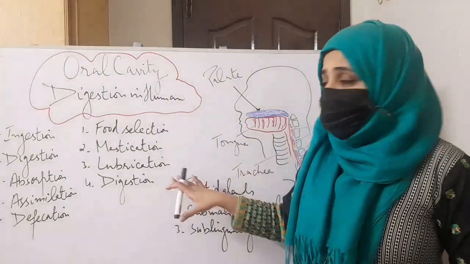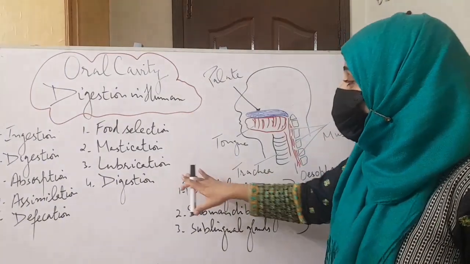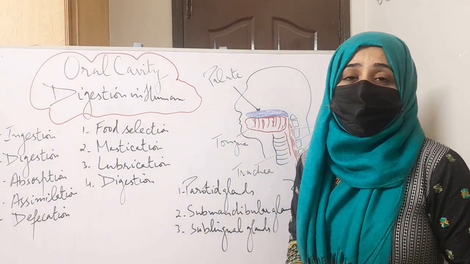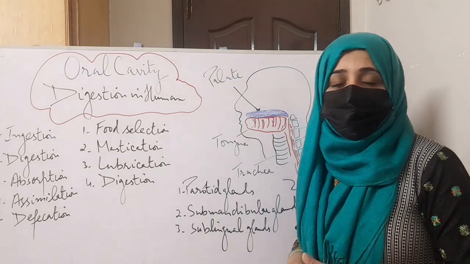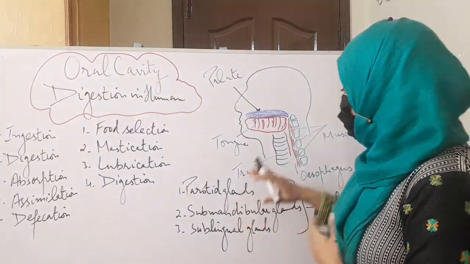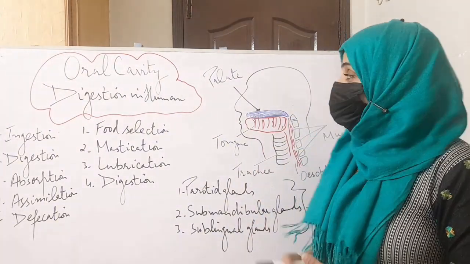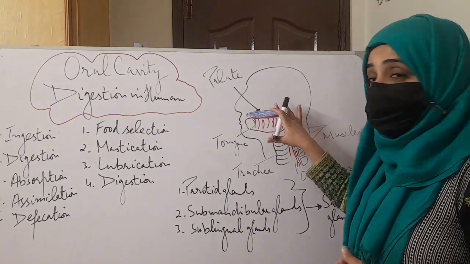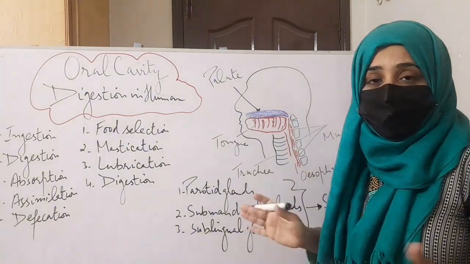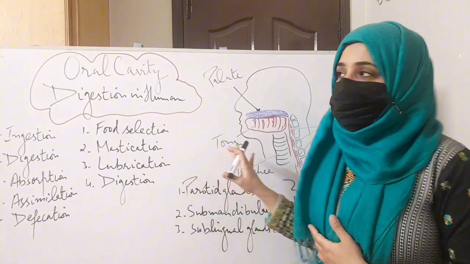During the process of mastication, lubrication and semi-digestion of the food, the food has turned into a small, slippery, lubricated spherical mass that is called a bolus. After converting the food into a bolus, the bolus is pushed towards the esophagus, or swallowed, and in this swallowing all parts of the oral cavity are involved, like the palate, tongue, jaws, and cheeks. Finally the food moves in the form of a bolus from the oral cavity towards the esophagus. So these were certain points regarding the